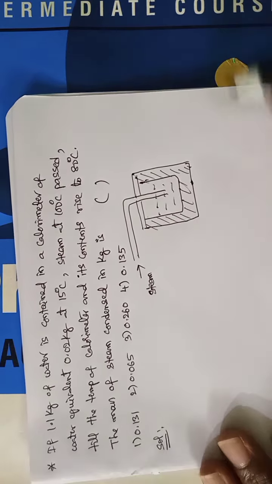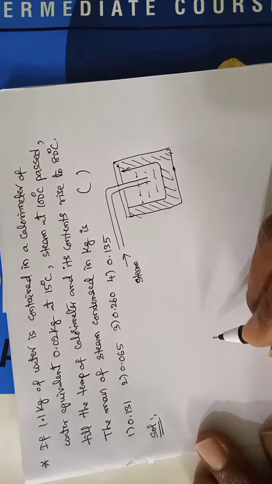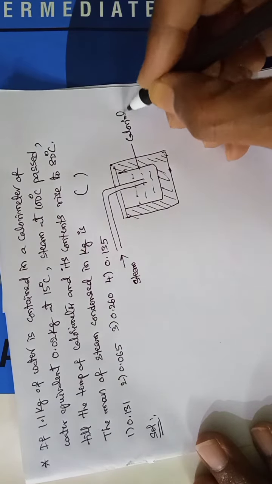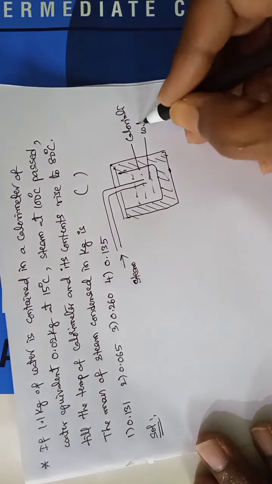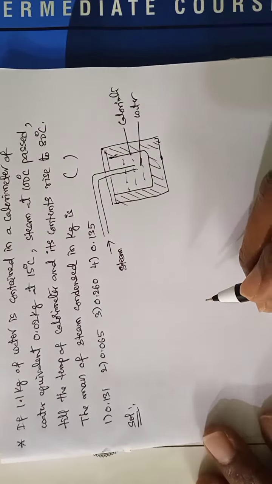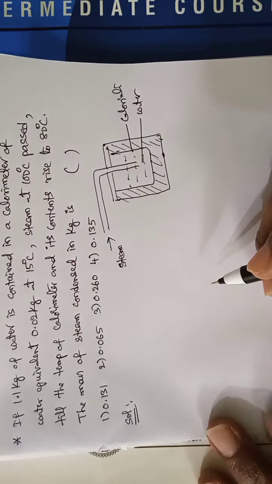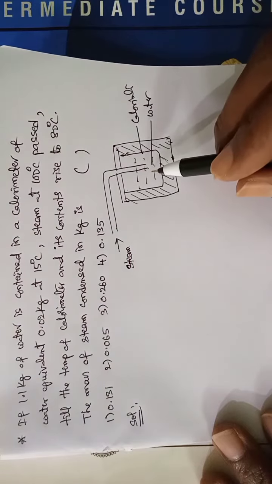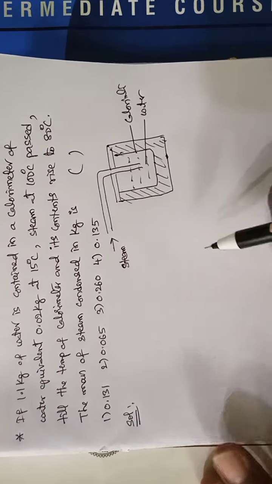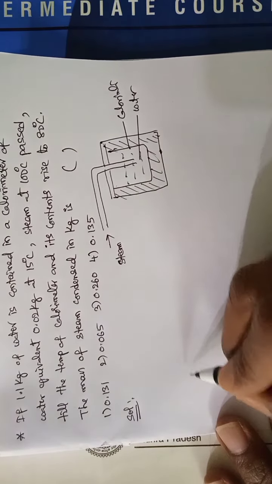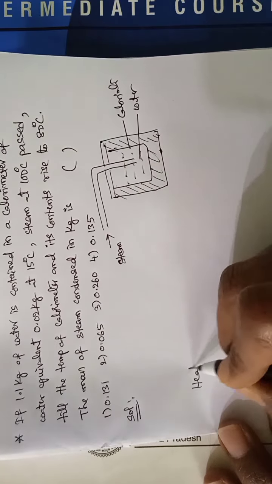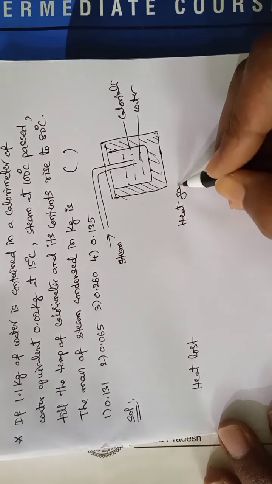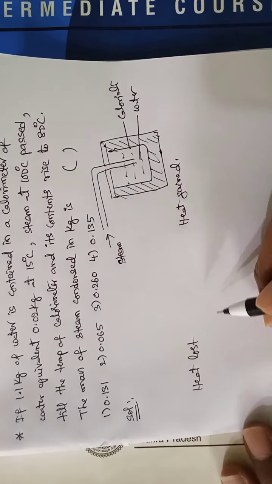Now this is calorimeter, this is water, this is steam. How much steam is condensed in the water? That is asked. So here let me write heat lost, here heat gained.